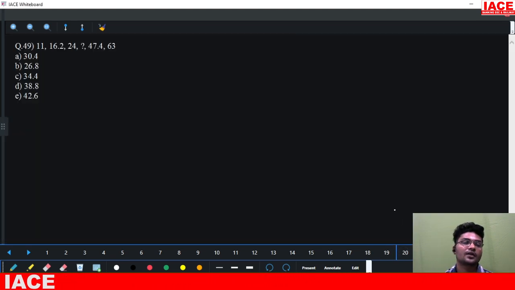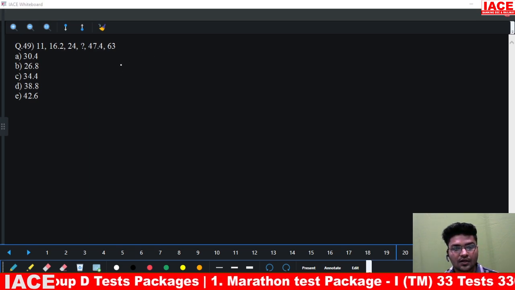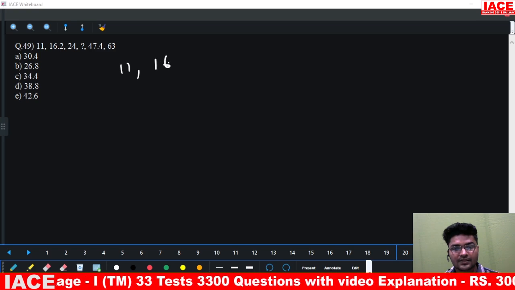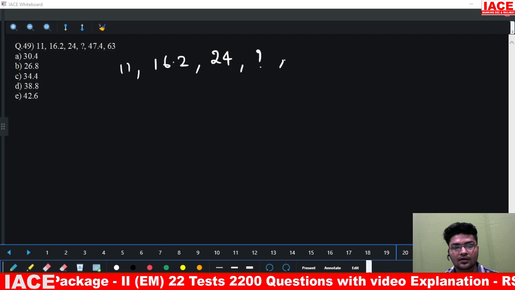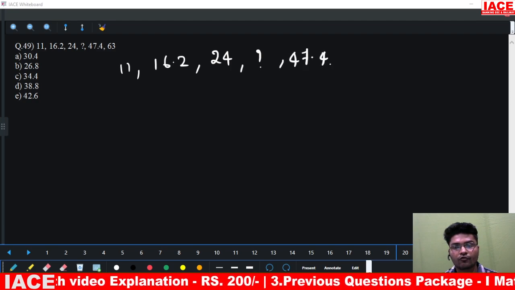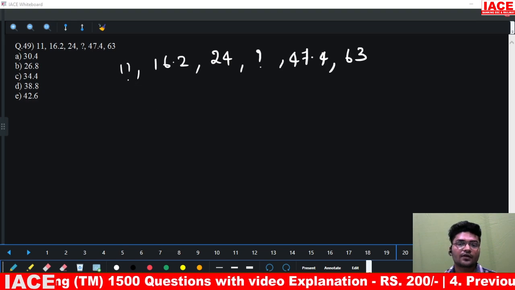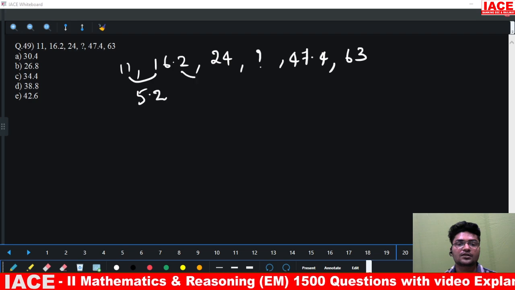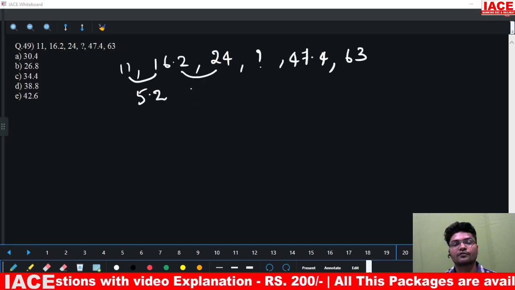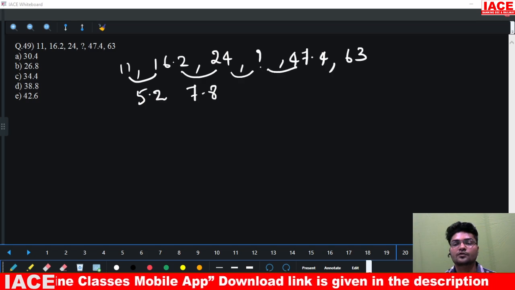Question number 49. If I look into this, 11, 16.2, 24, question mark, 47.4, and this is 63. So first of all I'll find out the difference. 11 and 16.2 difference is 5.2. 16.2 and 24 difference is 7.8. Nothing can be told because of question marks.